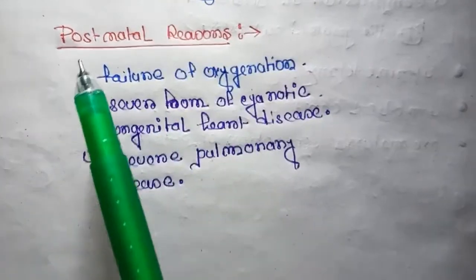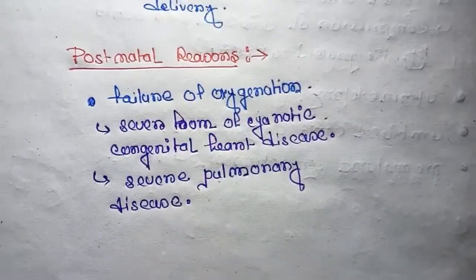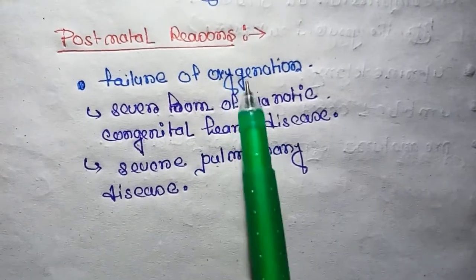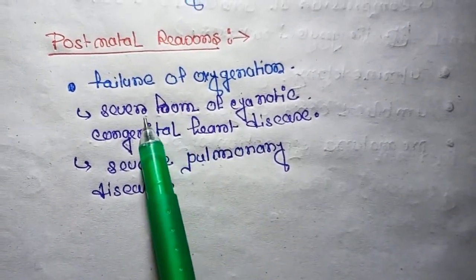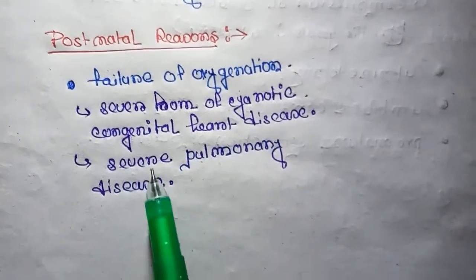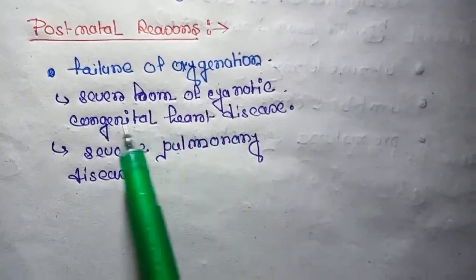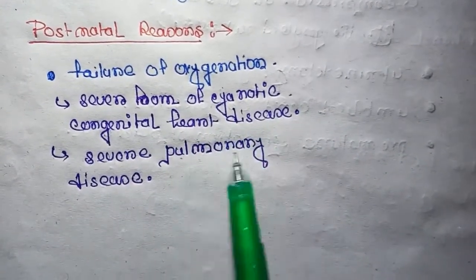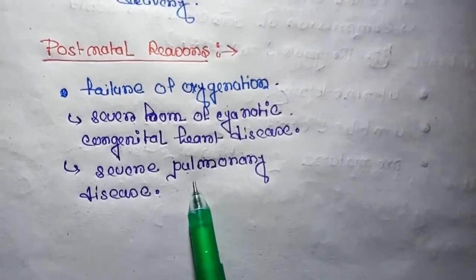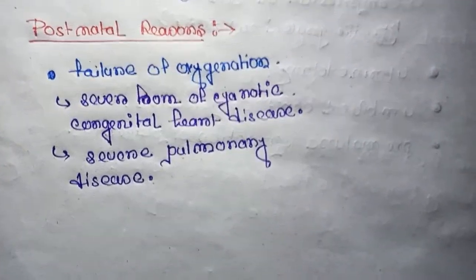Third reason is postnatal reasons. Postnatal means after birth. The reasons are failure of oxygenation, which occurs due to severe forms of cyanotic congenital heart disease and severe pulmonary distress. So, with cyanotic congenital heart disease and pulmonary disease, the baby can't get oxygen properly, and for that birth asphyxia can also occur.